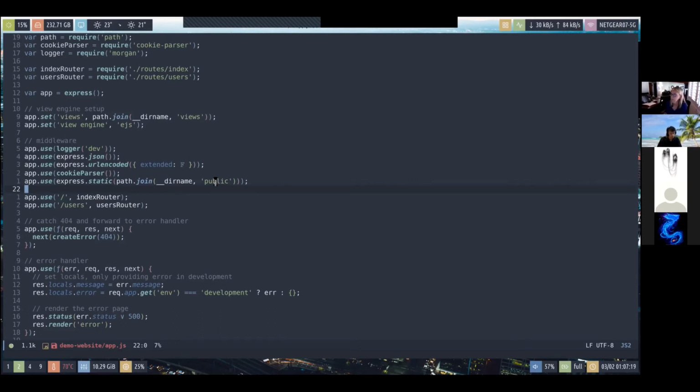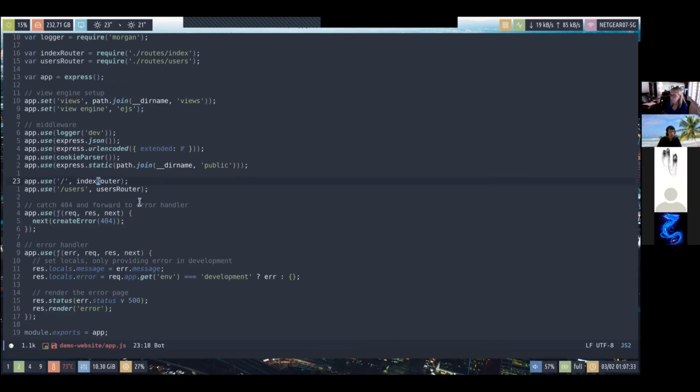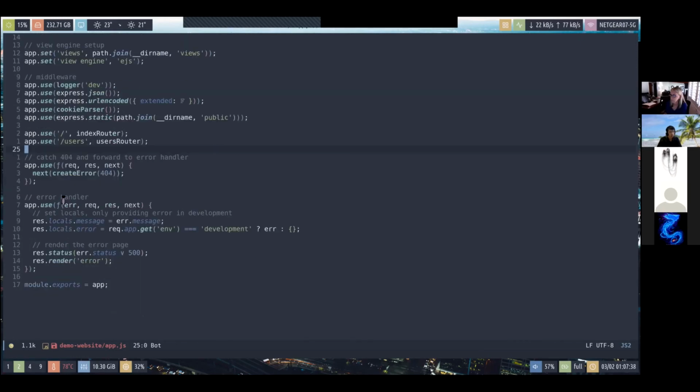Instead of having index.ejs, we can just send back something like index.html if it's found in the public directory. And each router is also a middleware, kind of.